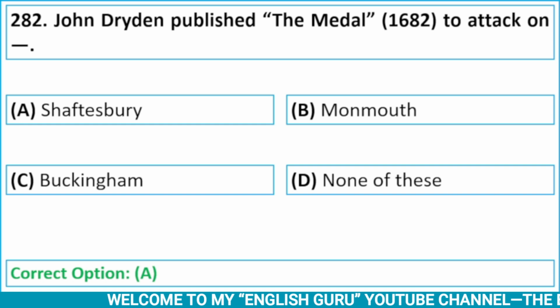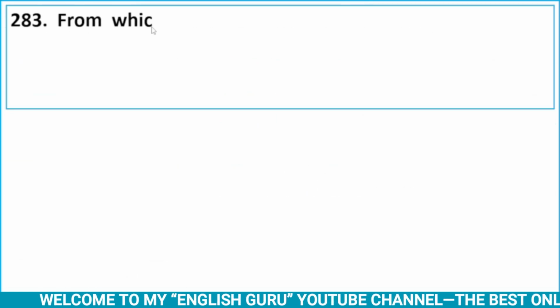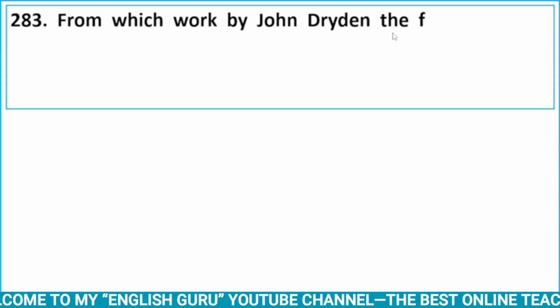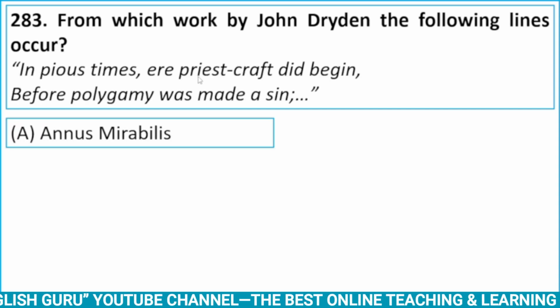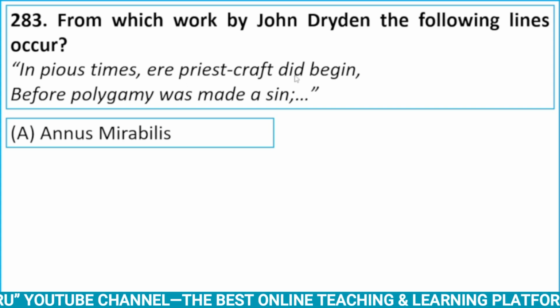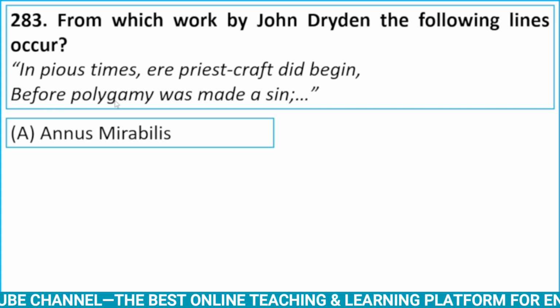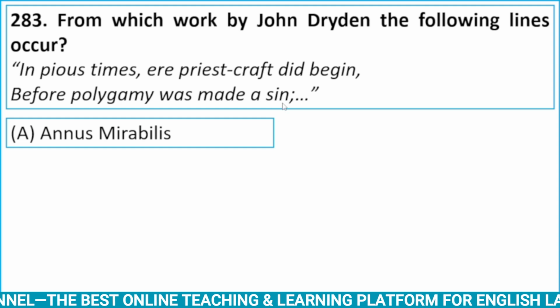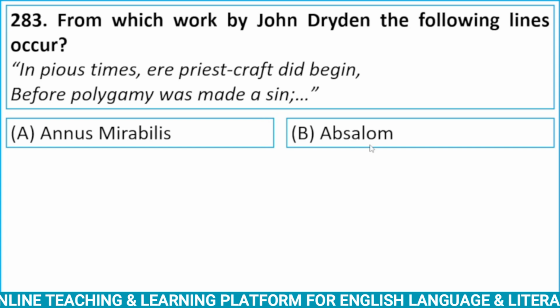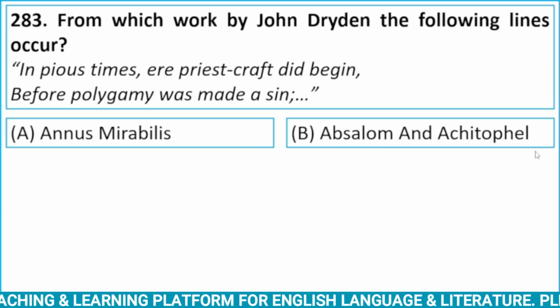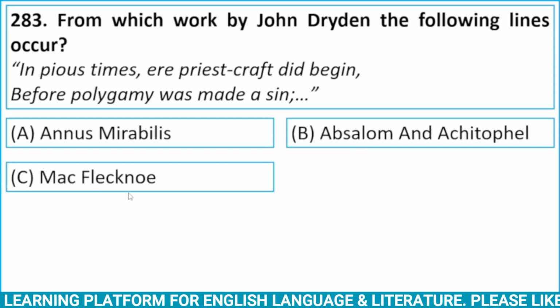Alright, next question. From which work by John Dryden do the following lines occur? In pious times, ere priestcraft did begin, before polygamy was made a sin. Option A, Annus Mirabilis. Option B, Absalom and Achitophel. Option C, Mac Flecknoe.